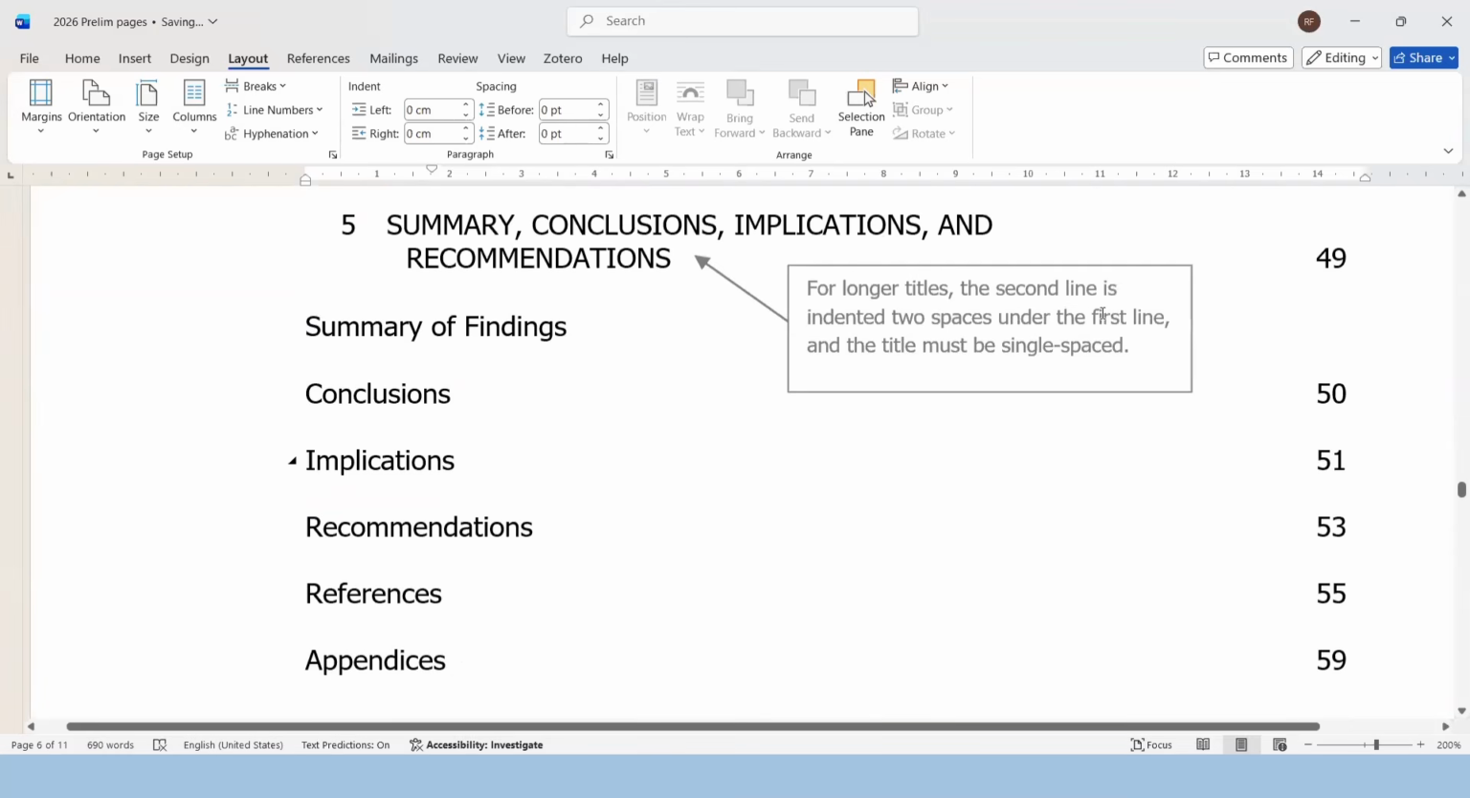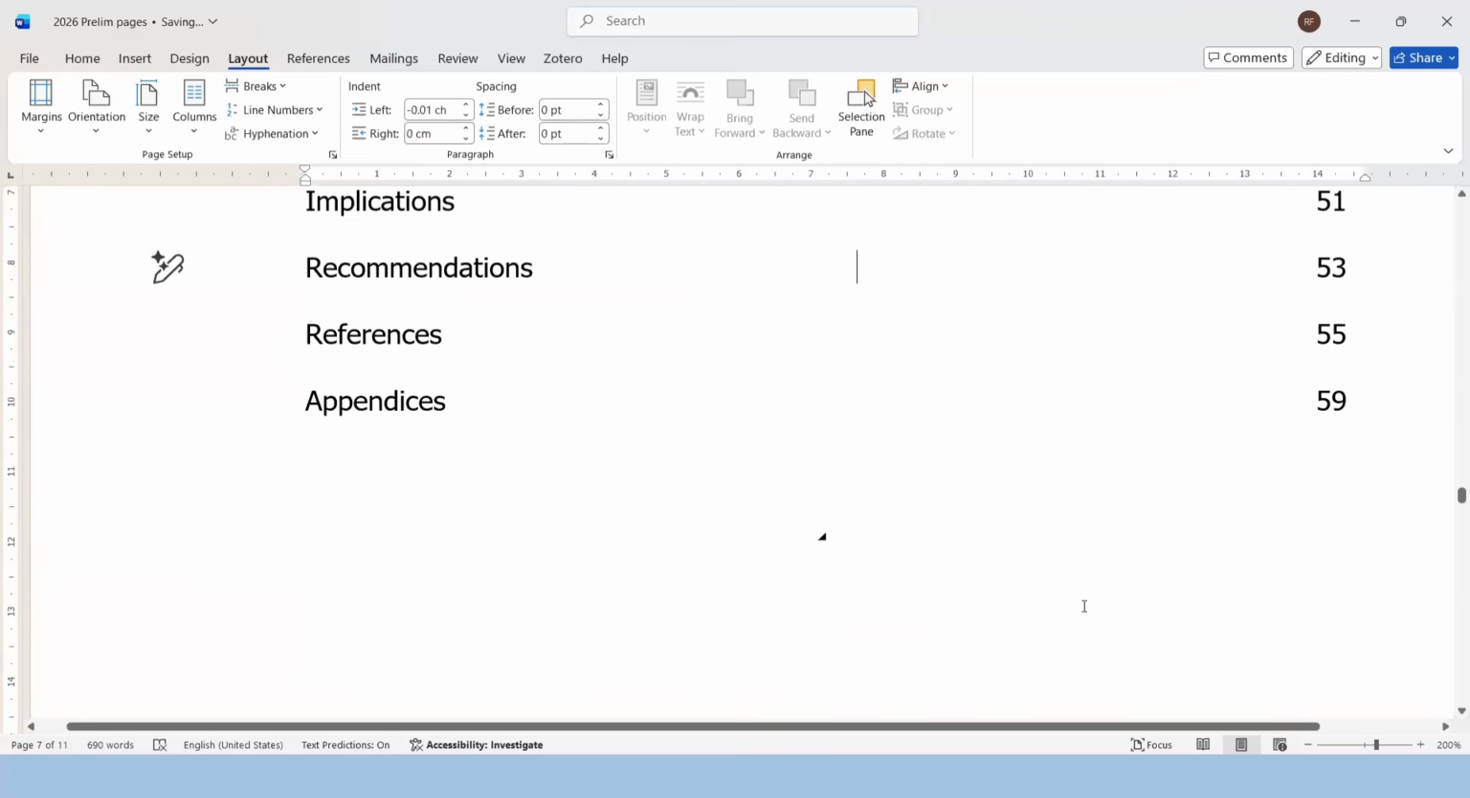Next one, for longer titles, for example, for Chapter 5, the second line is indented 2 spaces under the first line, and the title must be single space, just like this one. Okay, and take note also that the page number will be aligned to the second line of that long title.